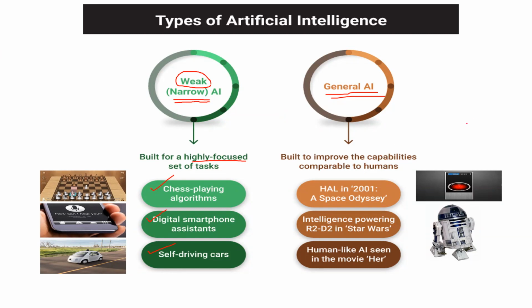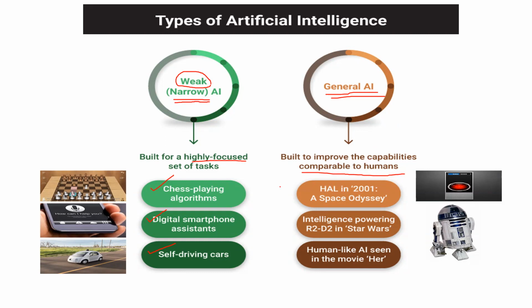General AI is also called strong AI. So what do we mean by this type of AI? See, general AI is a type of AI that can think and function just as humans do. So when we say general AI, they will be able to think and function like humans do, and that's why we say that general AI is built to improve capabilities comparable to human. So it is something which could be compared with the human. That is general AI. And examples of general AI have been listed out here.